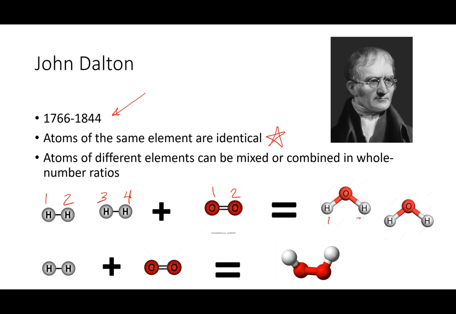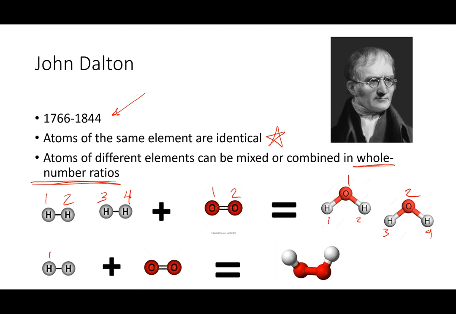So we have 1, 2, 3, and 4 of these hydrogen atoms, and 1, 2 oxygen atoms. This is an important principle that we're going to talk more about this year, called the law of conservation of mass. But here it's going to show that whole number ratios are necessary, and we can't combine things in fractions. Okay, you can't have 0.6 oxygen atoms, for example.